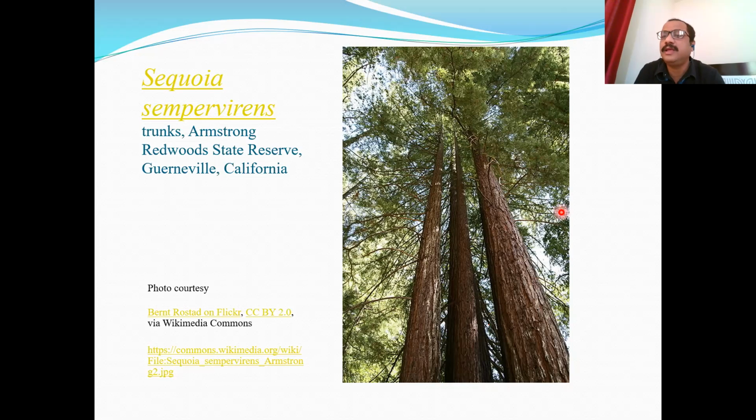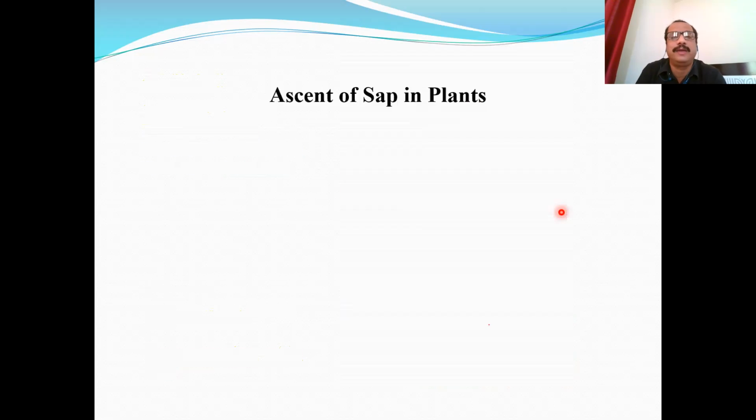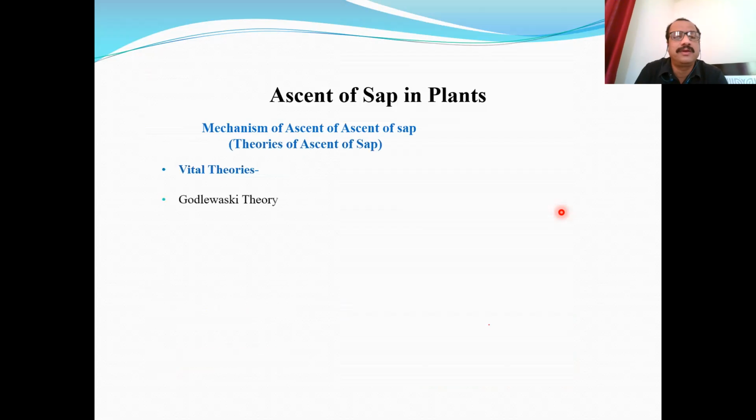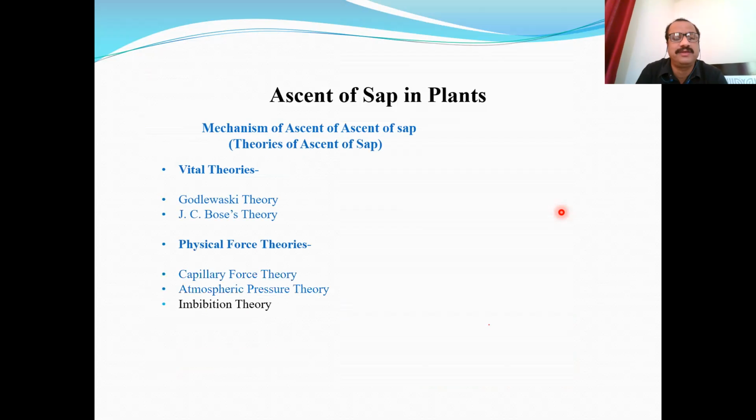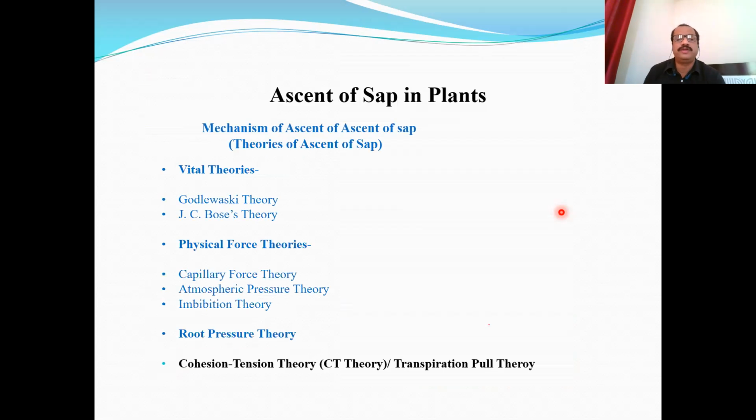The pathway of ascent of sap is clear, but the actual mechanism of ascent of sap in plants is still not clear today. It is studied by different theories which have been put forth by scientists from time to time. These theories can be grouped into different categories like vital theories proposed by 2 different scientists, physical force theories, of which there are different types, then root pressure theory, and cohesion-tension theory or transpiration pull theory.